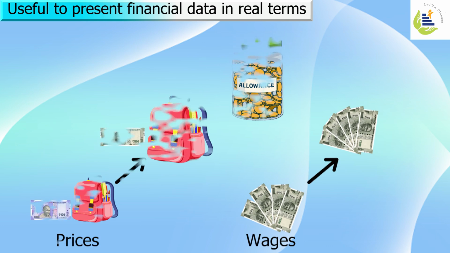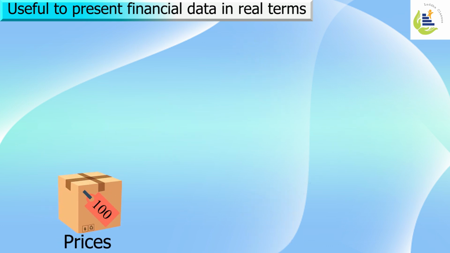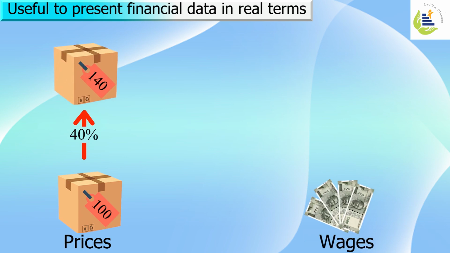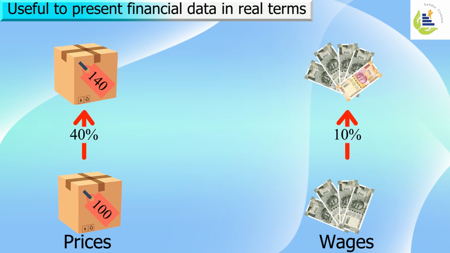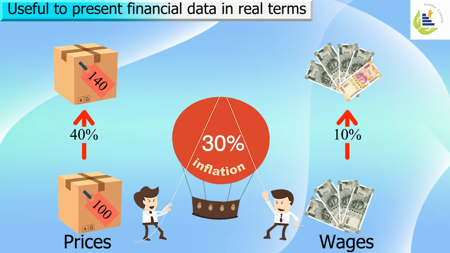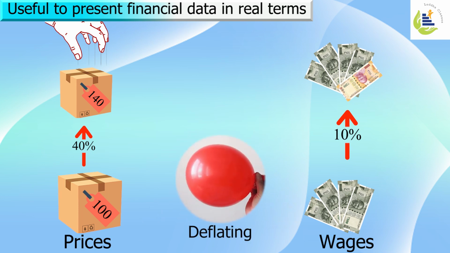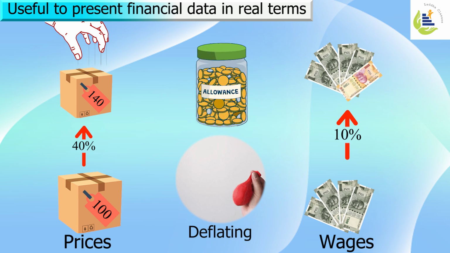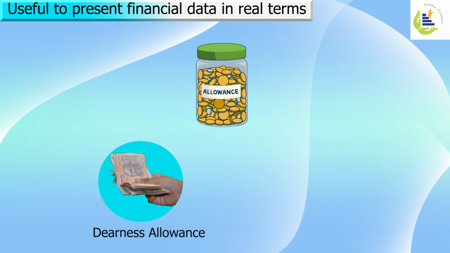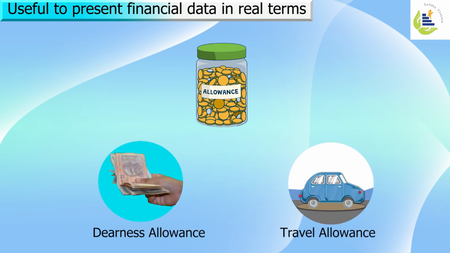Let's say the prices of goods and commodities have increased according to index number by 40%, but the wages have only increased by 10%. So there is still inflationary pressure in the market of 30%. This price gap is handled with the help of a method called deflating, right? How? By providing different types of allowances which will match this price gap, like dearness allowance, travel allowance. All these allowances are given in order to handle those price differences.